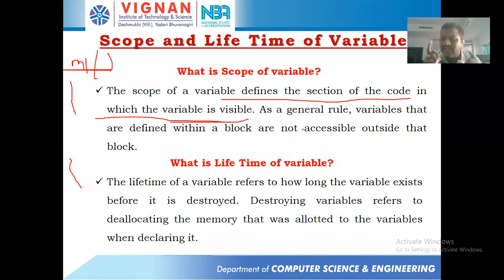It can be used outside depending upon the access specifier that you take, but that is a secondary issue, so don't link access specifiers with this. The primary thing is the scope, in the sense of over what region the variable is available for use. As a general rule, variables defined within a block are not accessible outside that block. Is it clear for everyone?